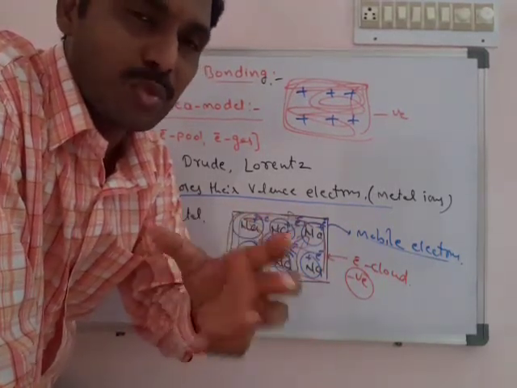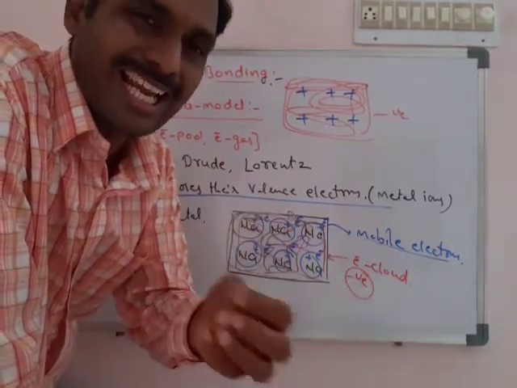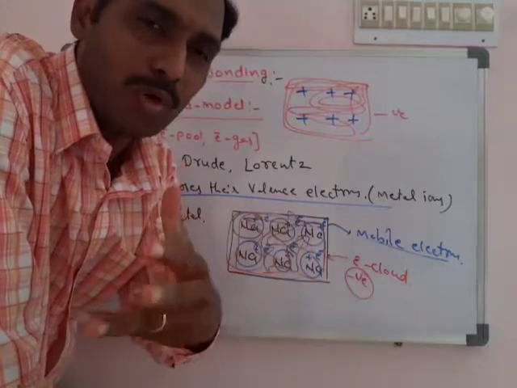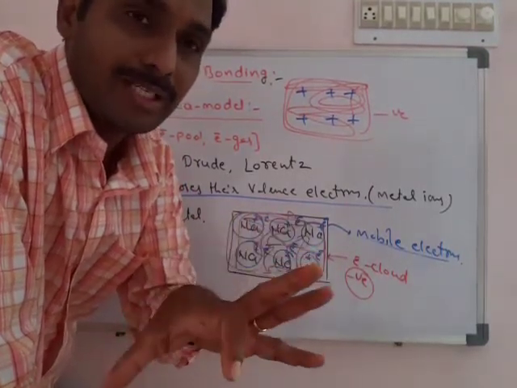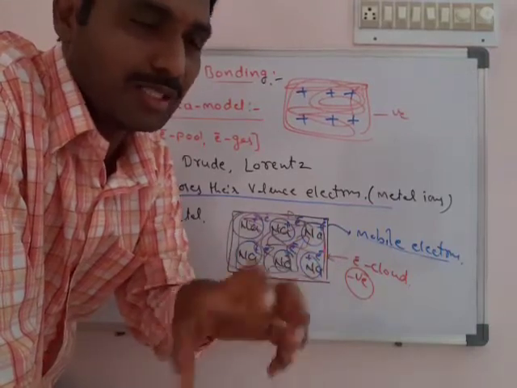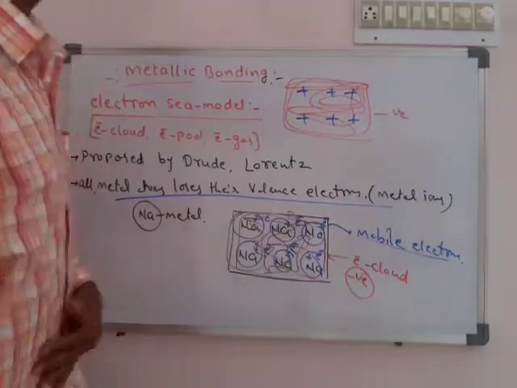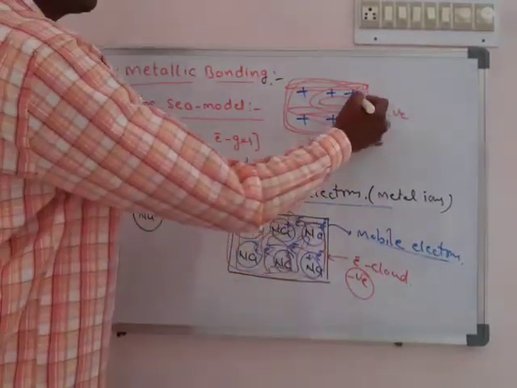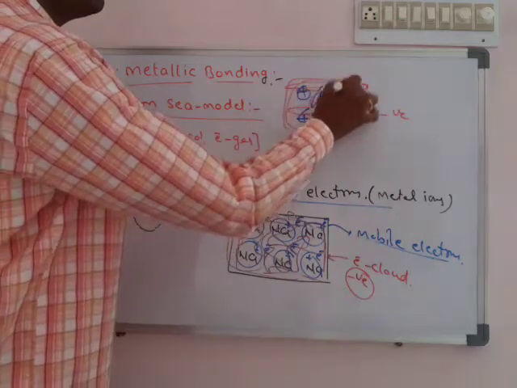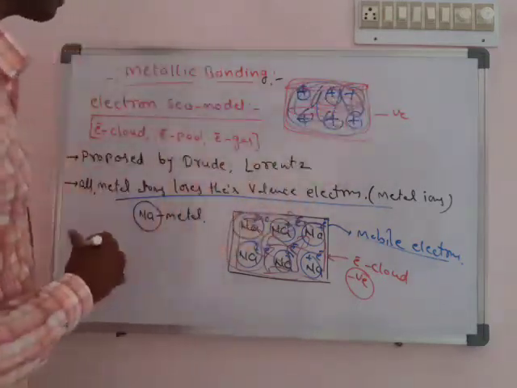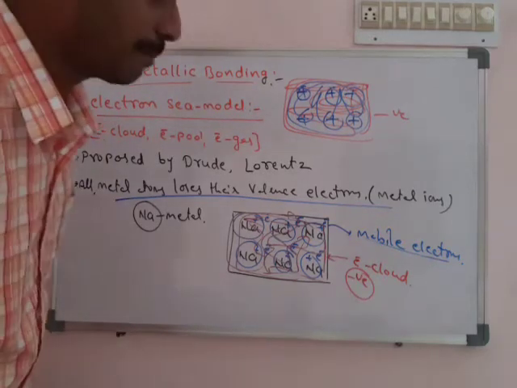Metal atoms lose electrons, and those electrons create a negative atmosphere by moving all over the atoms of the metal. The positive metal ions are fixed in this negative atmosphere, and due to the strong electrostatic attraction between the positive ions and this negative cloud, the bond forms. So this is called the electron sea model. This was the perfect model.